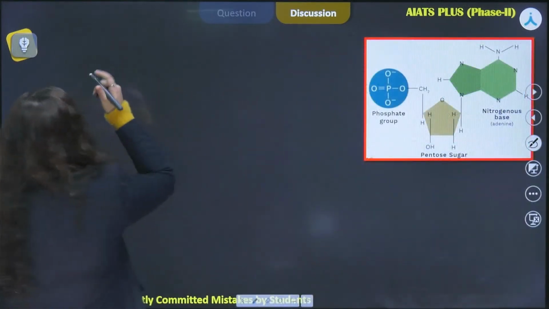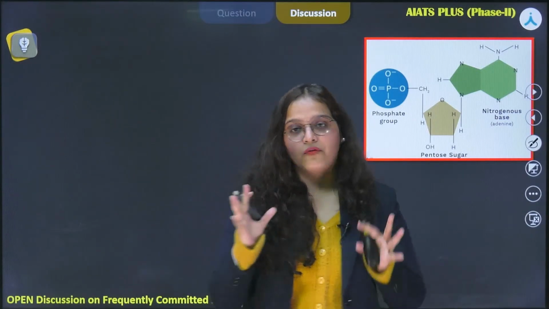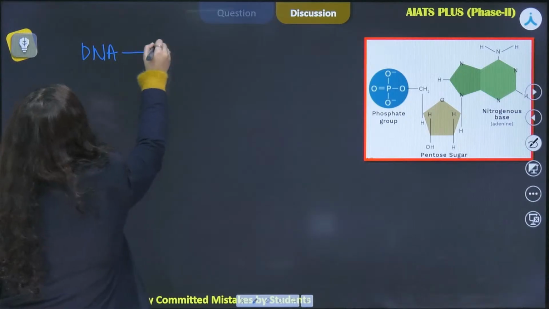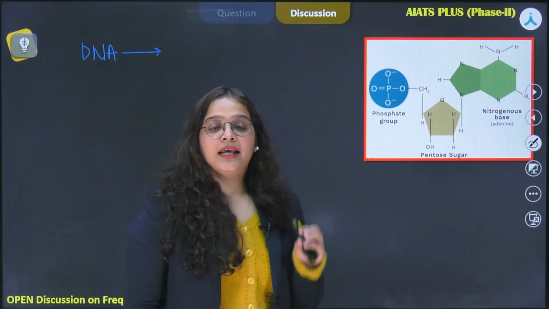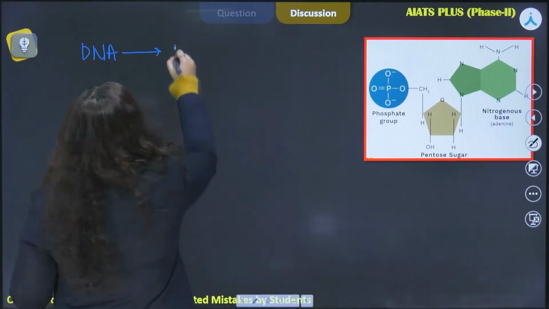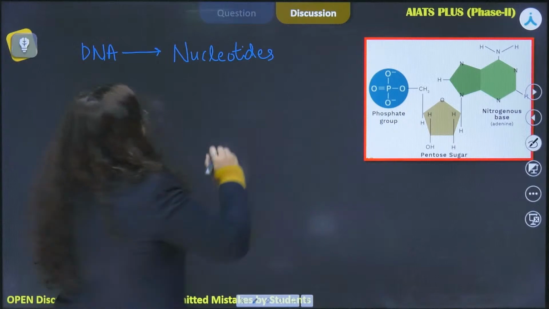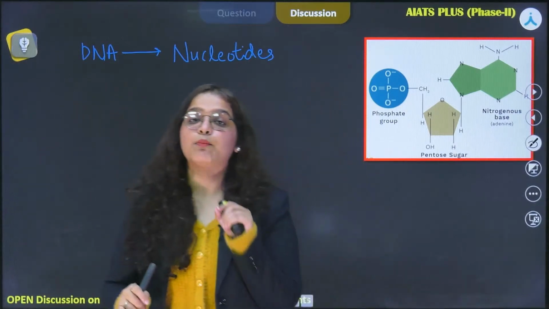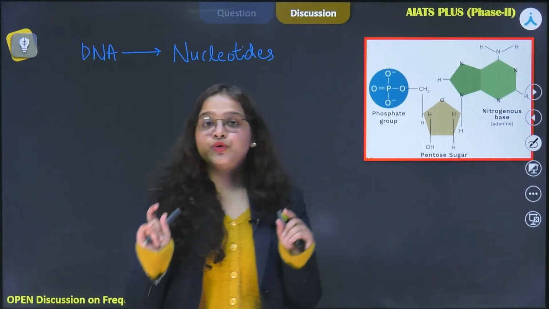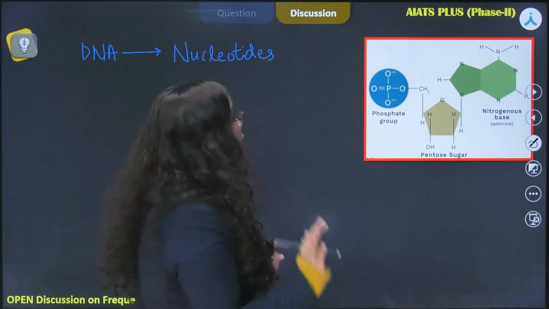So now going back to that, let's break the structure of nucleic acids into smaller fragments, all right? If we take DNA, then it is said that nucleotides are the building blocks of nucleic acids. So many nucleotides will come together, or we can say that DNA is a polymer of different nucleotides. Again our question said nucleoside. So what is the difference between nucleoside and nucleotide? That is what we want to decipher, right?